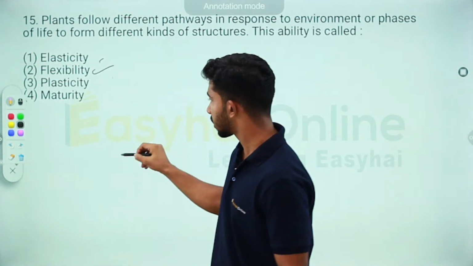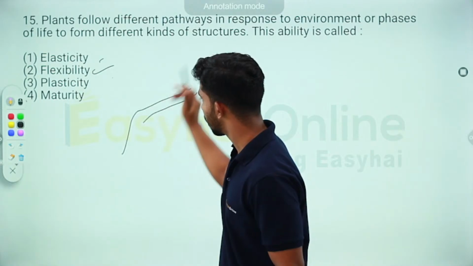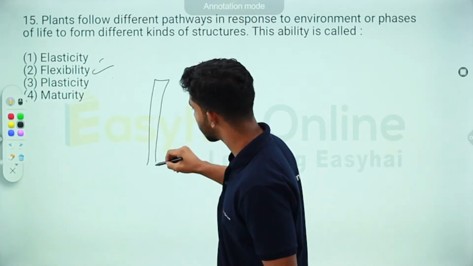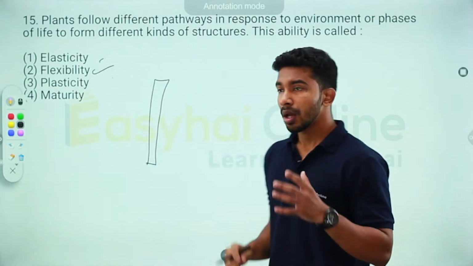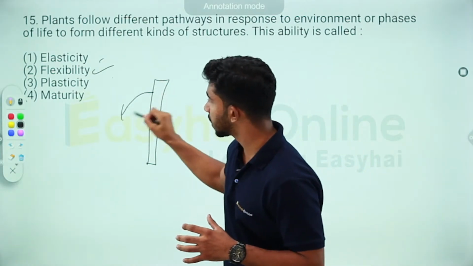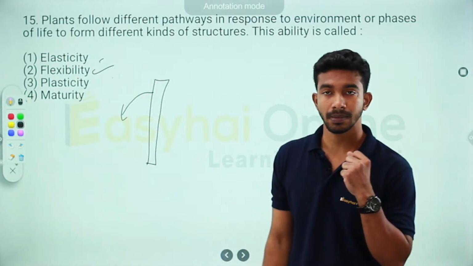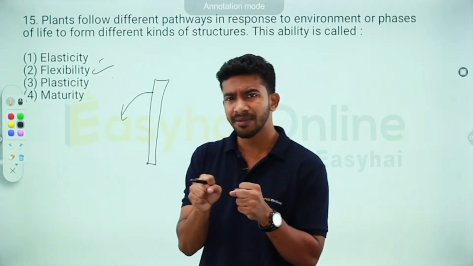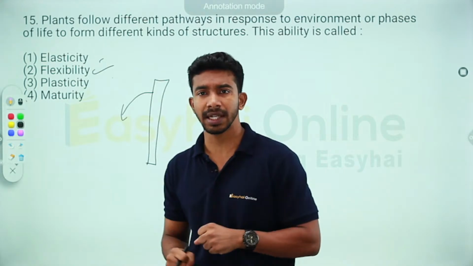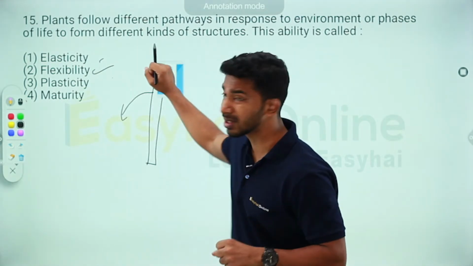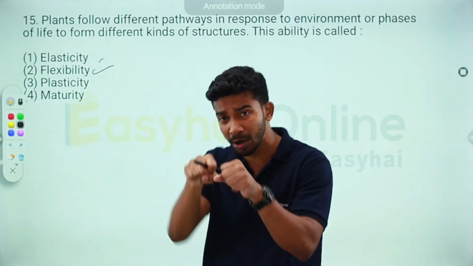Now, there is a straight structure. How much can it bend from its original position without breaking? That's called flexibility. An iron rod is not really flexible. It takes a lot of effort to bend it.